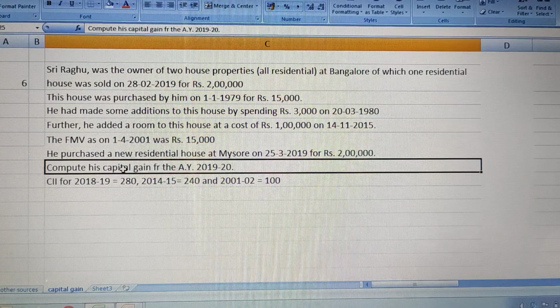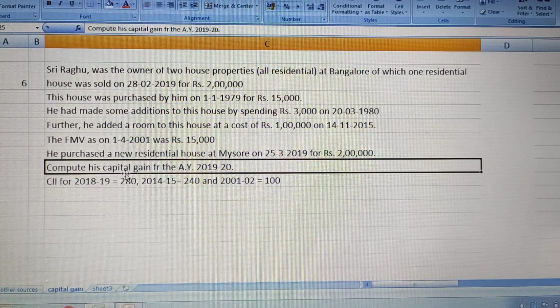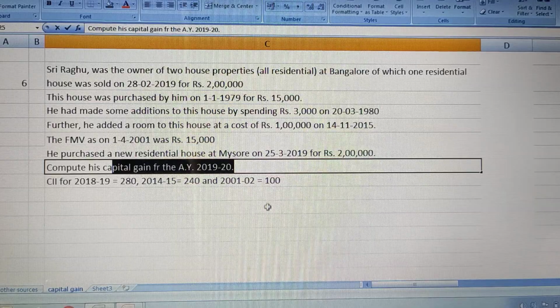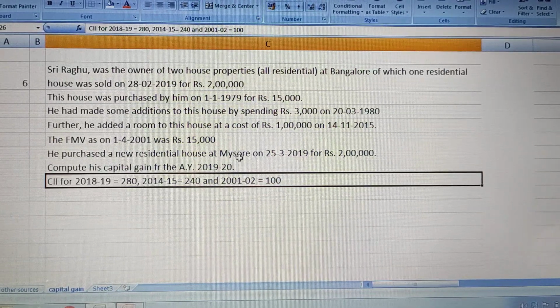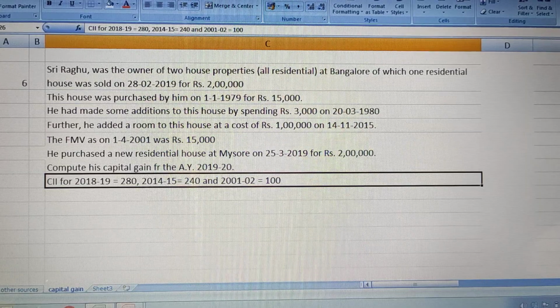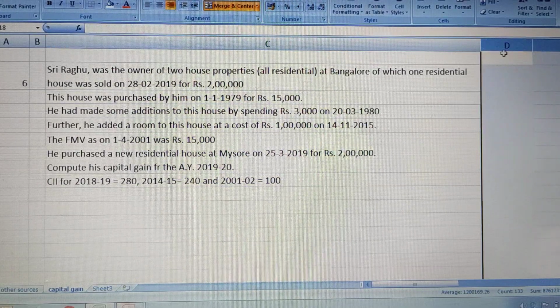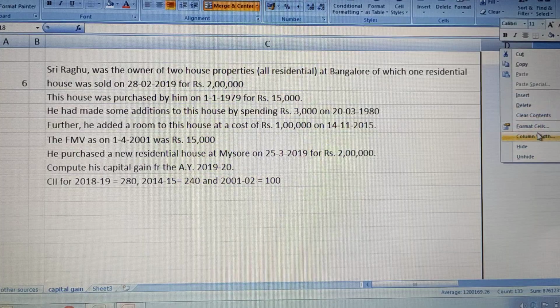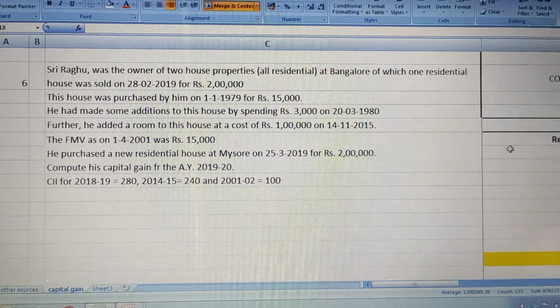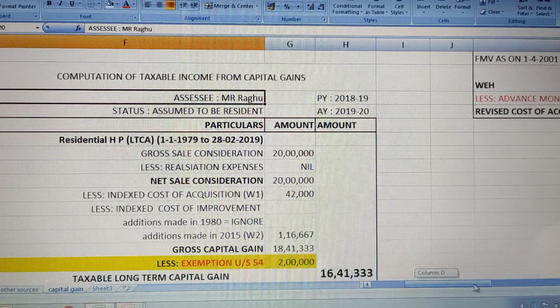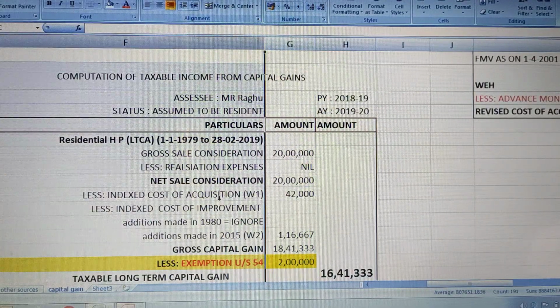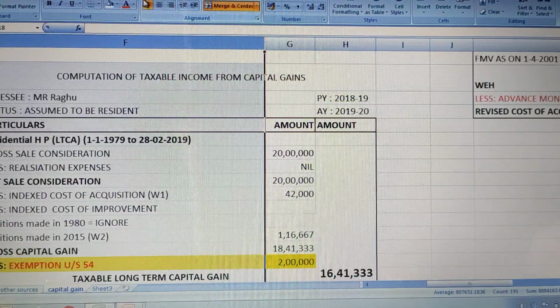They are asking to compute income from capital gains for the assessment year 2019-20. Hope you have got a little bit of clarity. We will try to understand it more clearly. So who is the assessee here? Shri Raghu is the assessee.